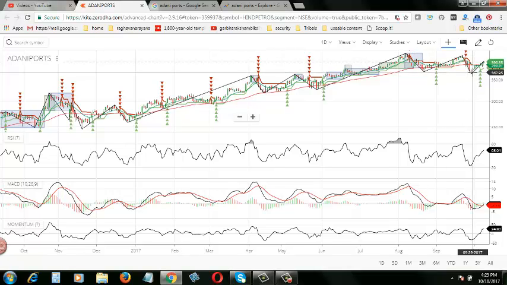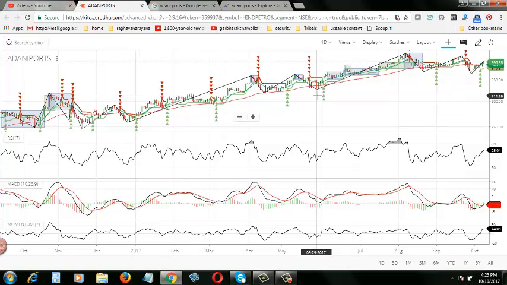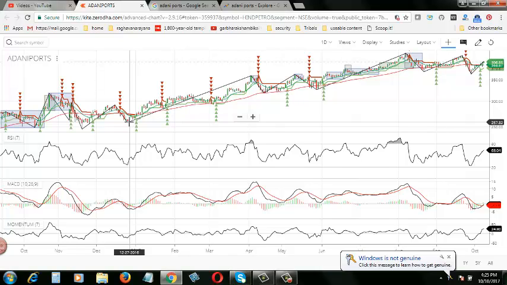So if you take the overall trend, you can clearly say that whoever has bought Adani Ports here, at 258, this is the base. So in January, if you had bought Adani Ports, you might have bought it for 257.80 paise.